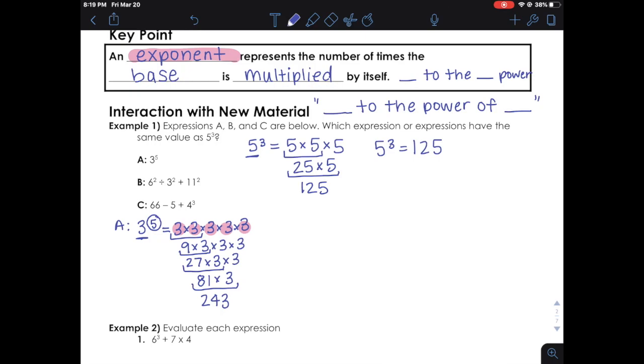243. So is 243 equal to 125? No. So that means 3 to the power of 5 is not equal to 5 to the power of 3. We can't just switch those numbers around.